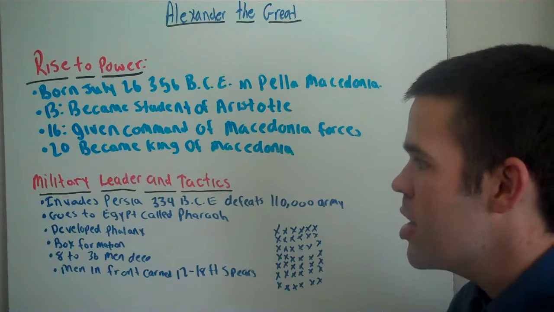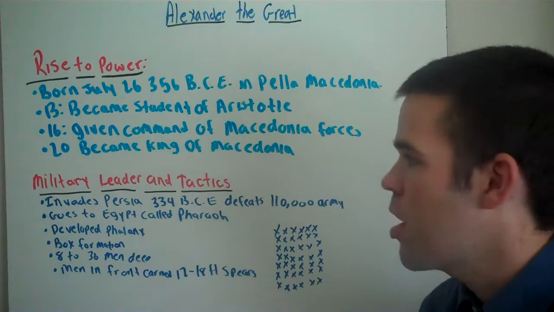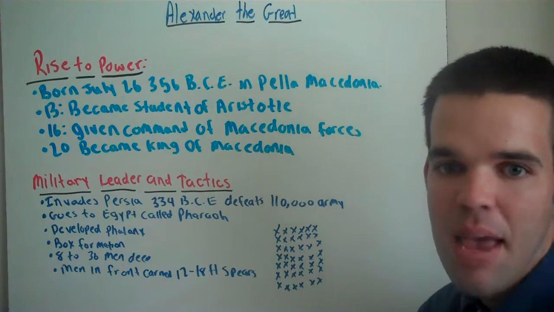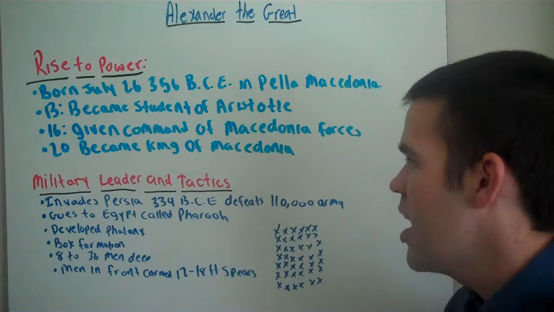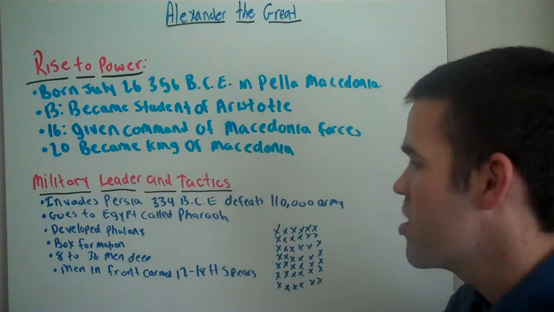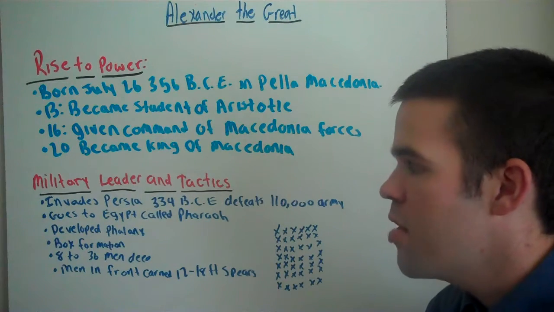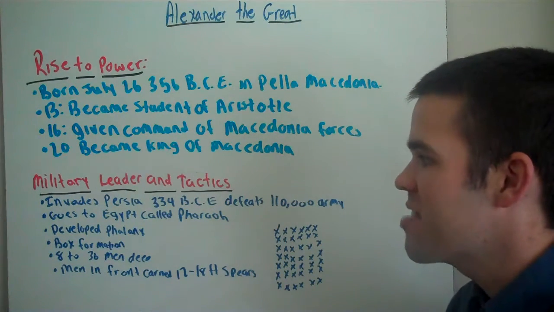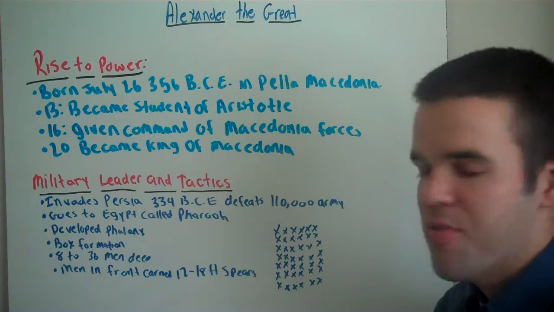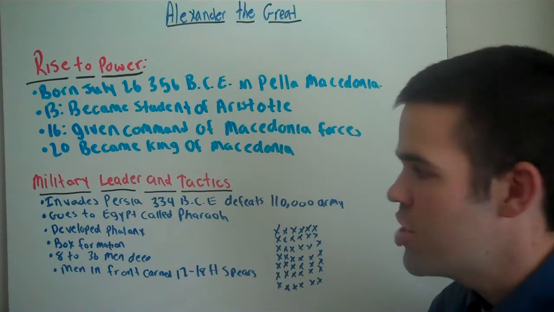As a military leader, Alexander the Great invades Persia around 334 before Common Era. This is the same Persia as the Persian Wars. He defeats a 110,000 man army once he gets there. He moves on to Egypt. The minute he walks into Egypt, he is called Pharaoh. Remember what Pharaoh is. Pharaoh is the supreme ruler of Egypt.